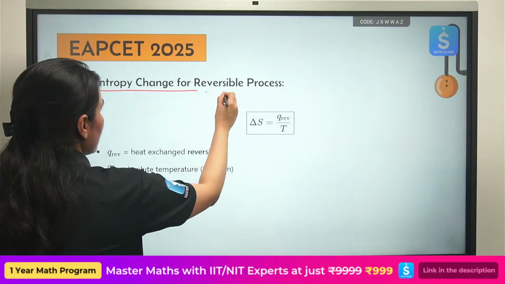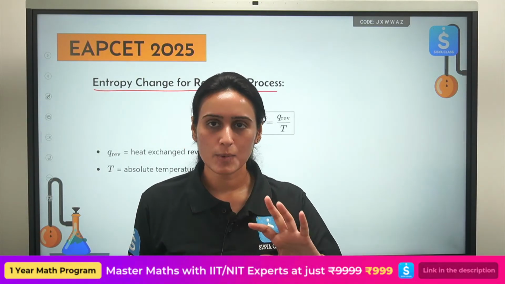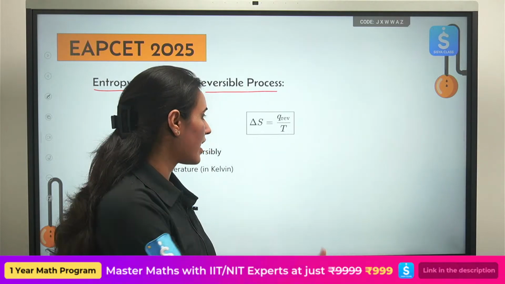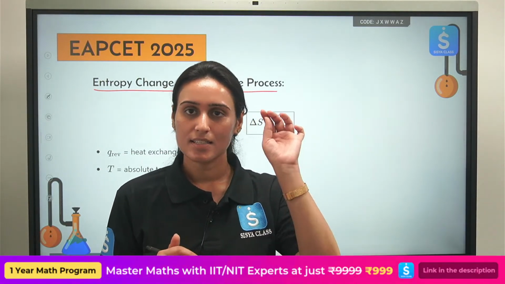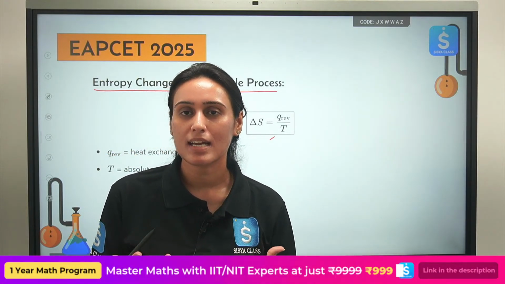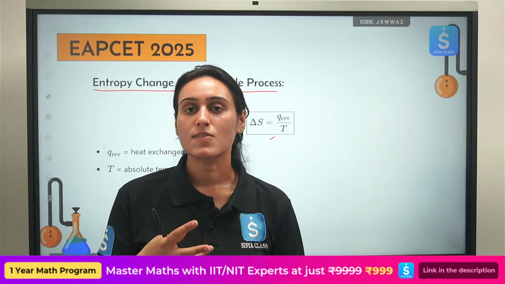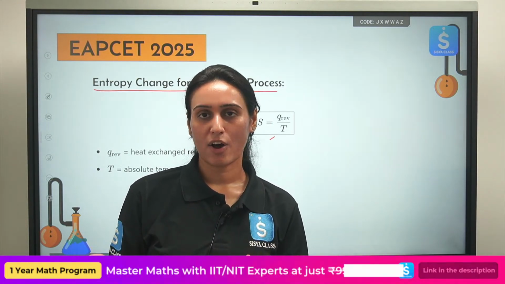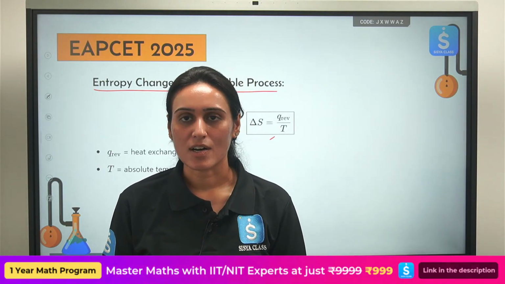Entropy change for a reversible process. From entropy change also a lot of questions are asked which are so simple. They will very rarely ask you a numerical based on it, but they will give you a reaction and ask whether entropy is increasing or decreasing, whether the disorder of the reaction is increasing or decreasing. So what is this disorder we are talking about?